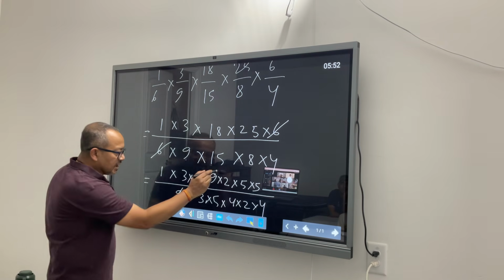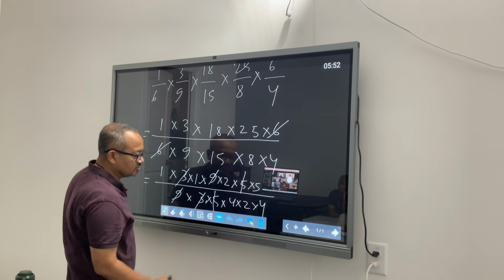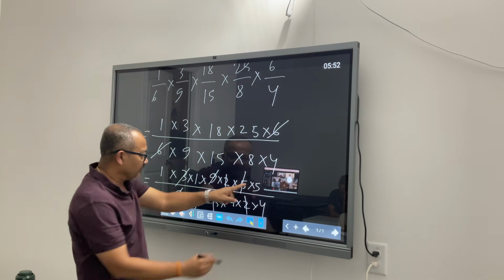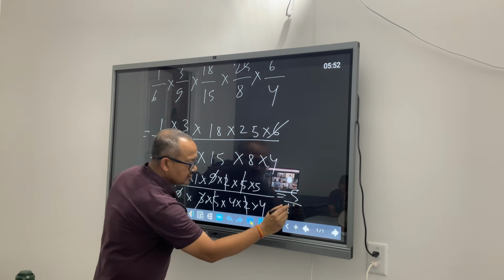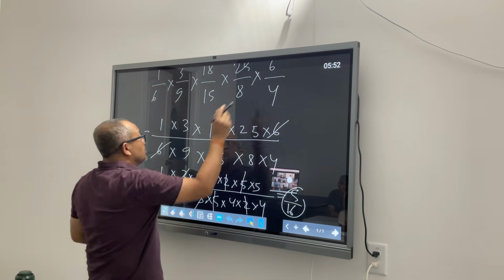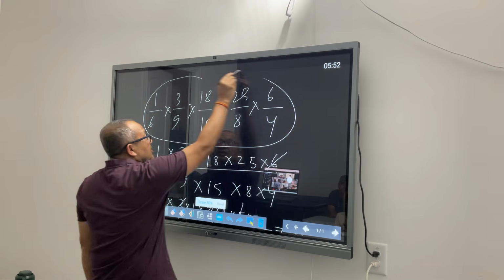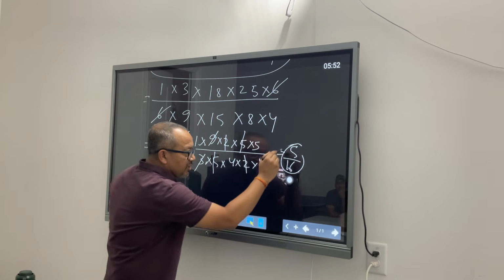One 9 and another 9, tic-tac-toe. This 3 and this 3, tic-tac-toe. This 5 and this 5, tic-tac-toe. This 2 and this 2, tic-tac-toe. What are we left with? 5 here and 4 times 4, 16 here. What was looking like a monster 2 minutes ago became a very cute puppy here.